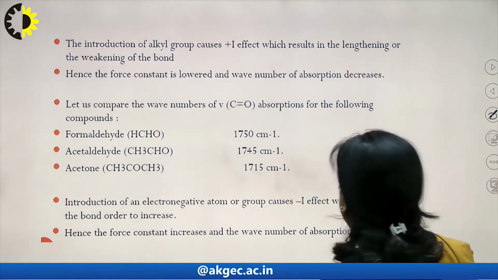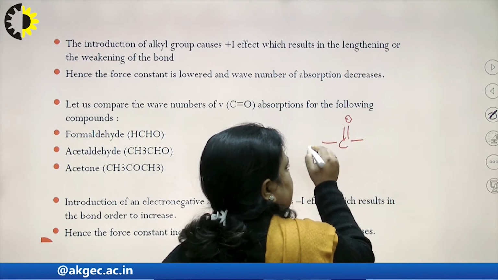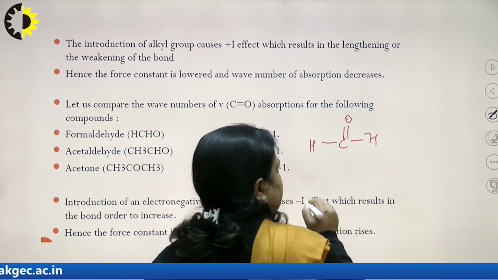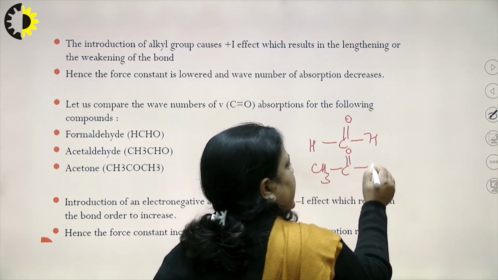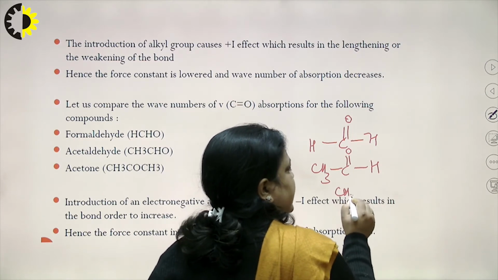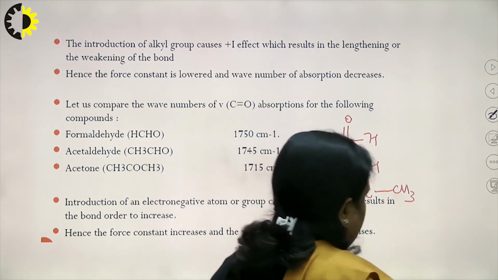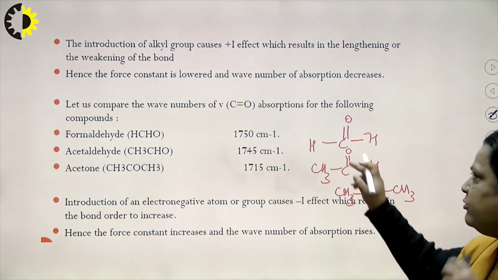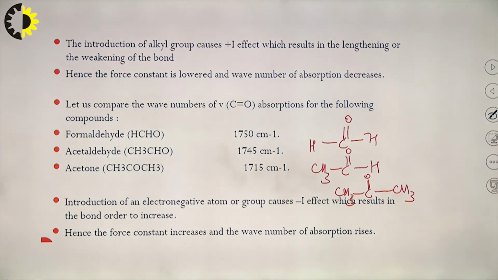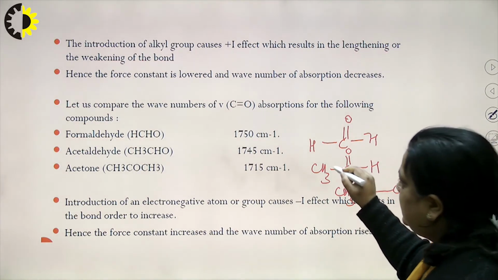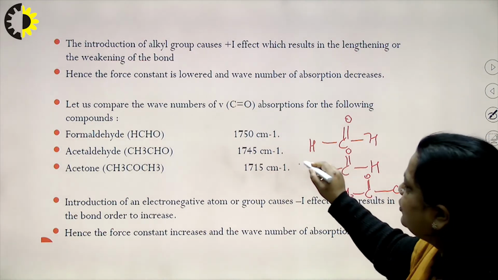Let us take this carbonyl group. Suppose the first example is formaldehyde, in the second one hydrogen is replaced by a methyl group, and we know that the methyl group shows a plus I effect, and in the third another hydrogen is replaced by another CH3 group. So, the first is formaldehyde, the second is acetaldehyde, and the third is ketone. In the second case, CH3 is an electron donating group. Electron donating group means it shows a plus I effect.